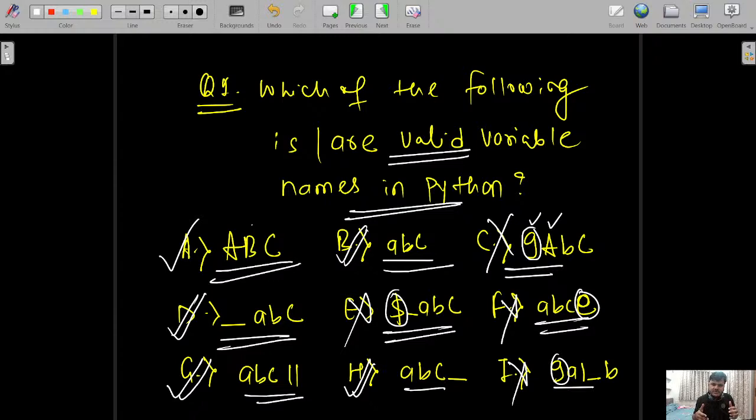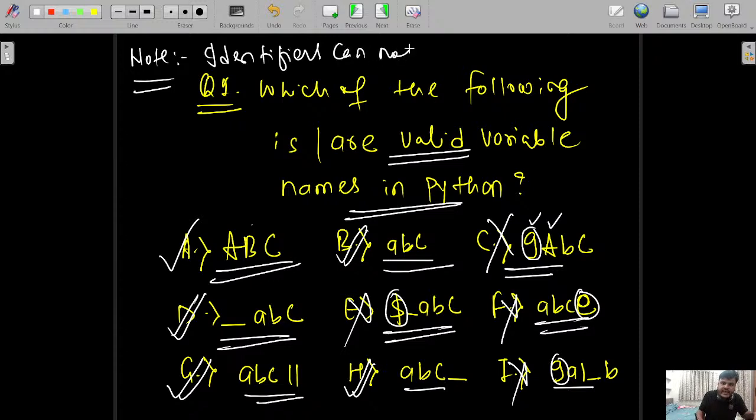So what we understood here are the basic concepts of defining identifiers. This rule also obeys for defining functions, defining anything. That is why they are commonly called identifiers. One more thing you can add here as a note, which is a very important part: identifiers cannot have keywords.